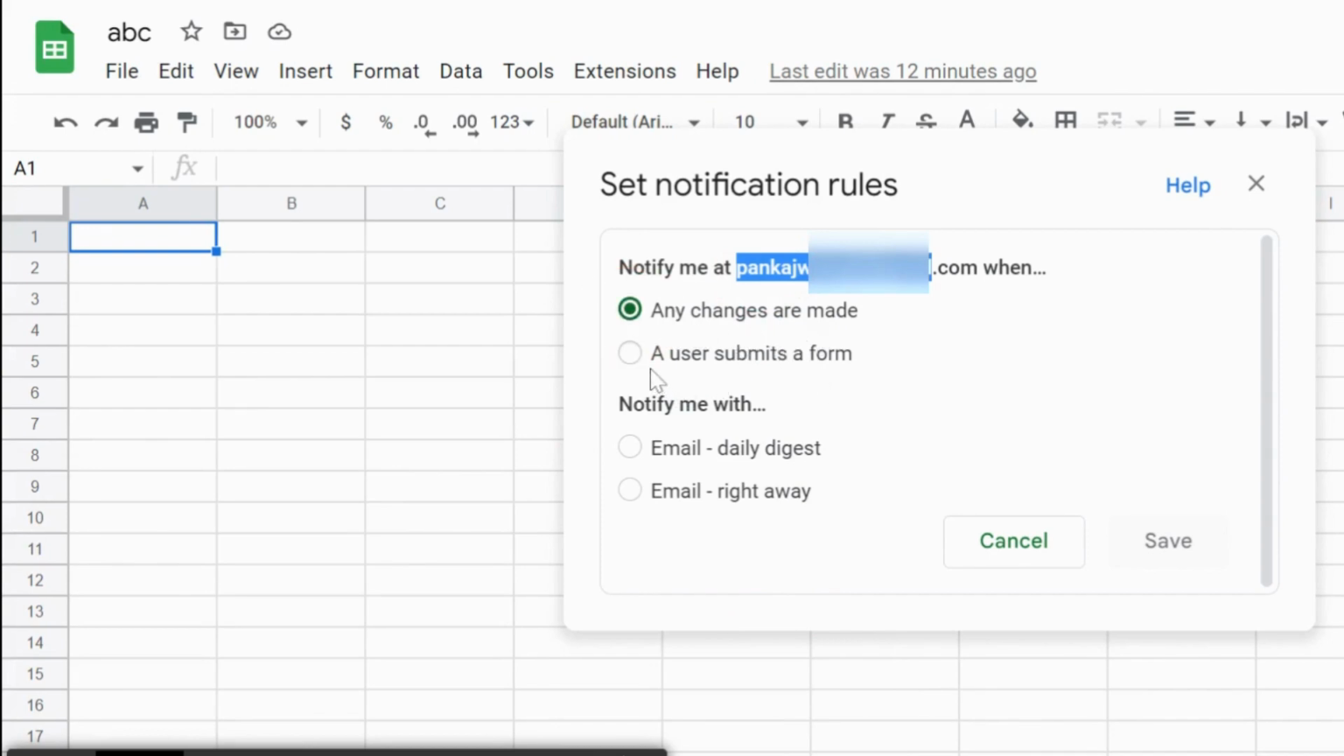In step 4, you can save the notification rules. You can click on save to save the notification rules. From now on, whenever the sheet is edited, you will receive an email notification with the details of the changes made. And there you have it.